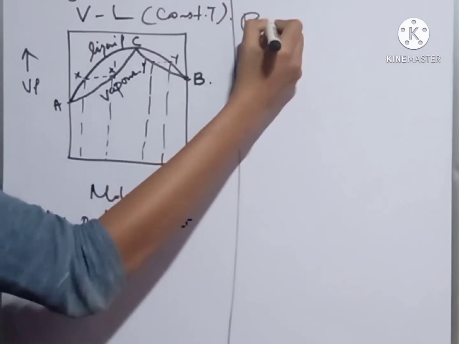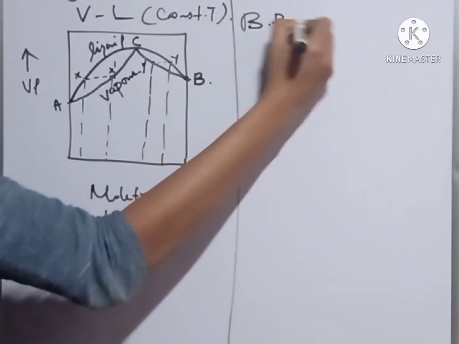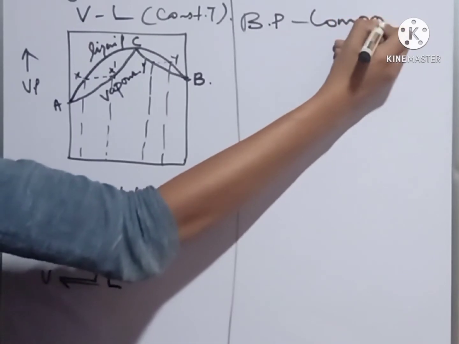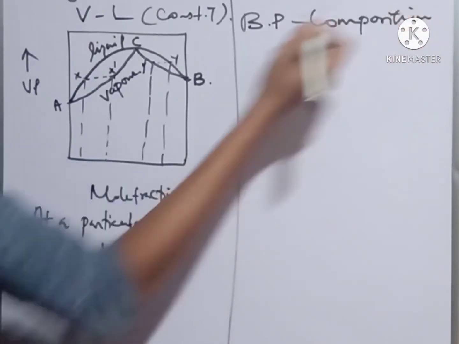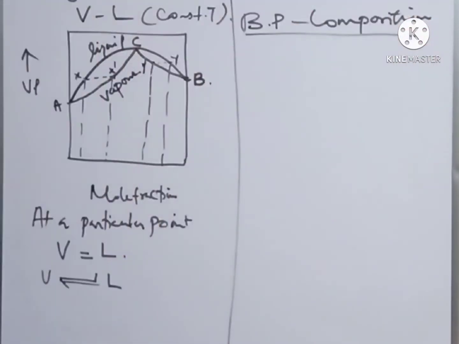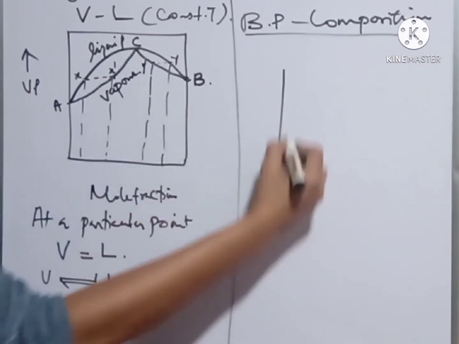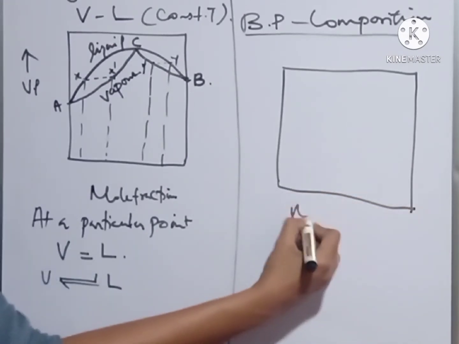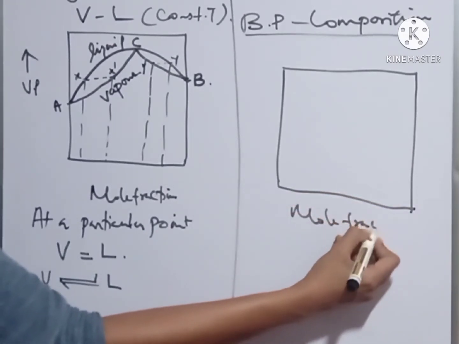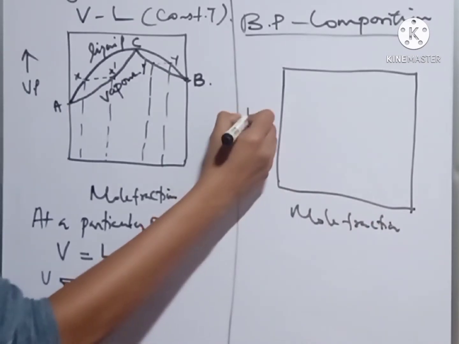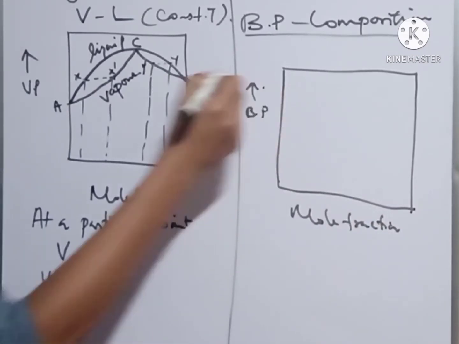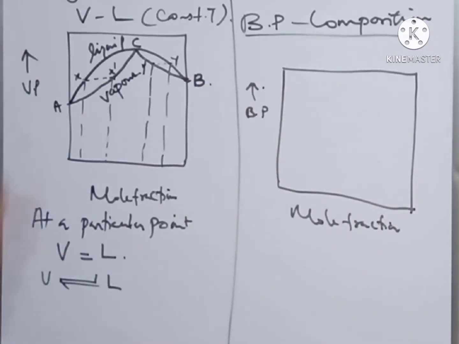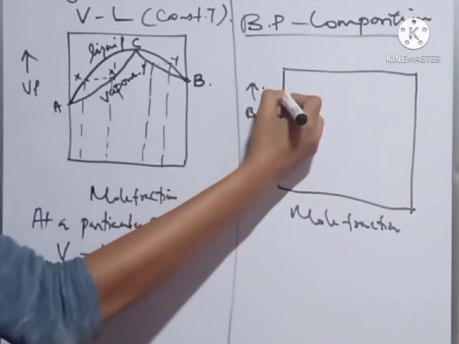So then coming to the boiling point composition curve of type 2 liquids, it will appear like this. Mole fraction, then this is boiling point. So we know the curve will be inverted. We know when vapor pressure is less, boiling point is high.